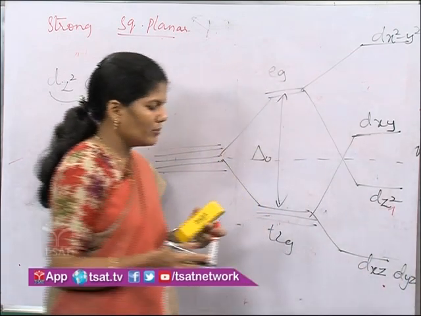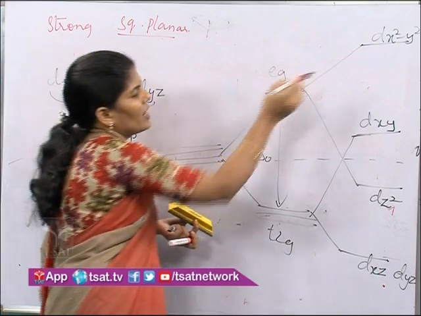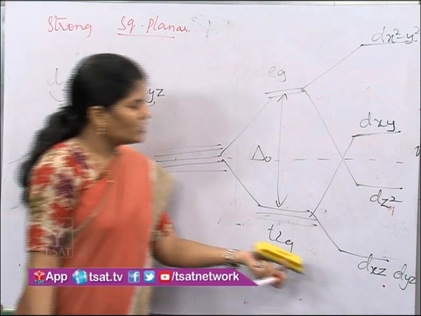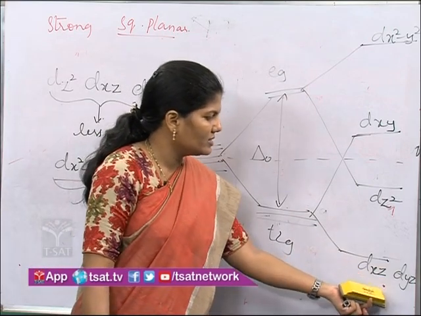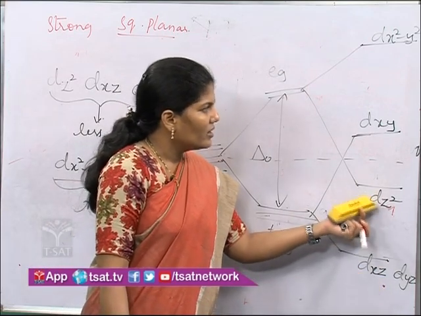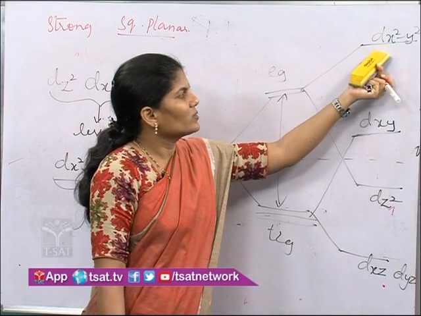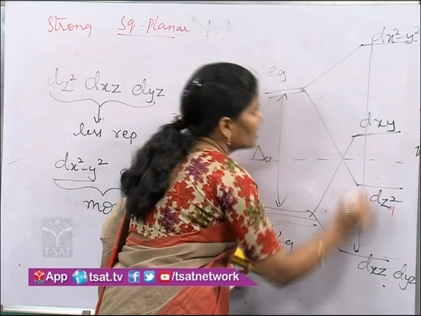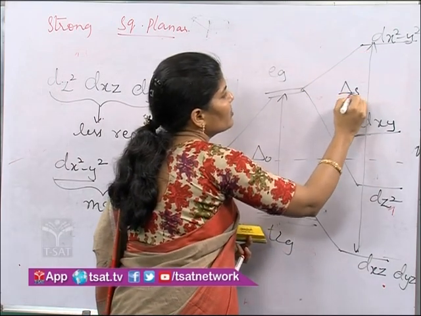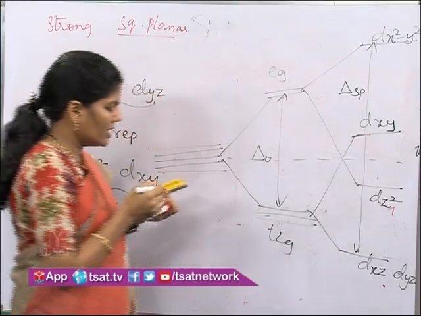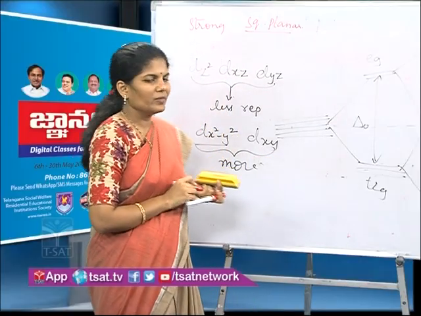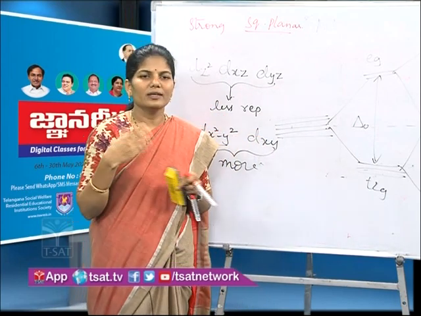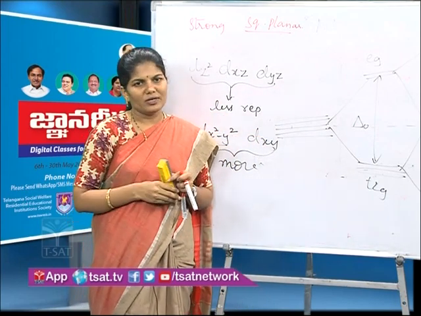So this is the splitting pattern. The highest energy orbital is dx square minus y square. The lowest energy orbitals are dxz and dyz. Next comes dz square, next dxy, then dx square minus y square. The energy difference between these two is given by delta sp, the square planar splitting energy. So this is about the splitting pattern in octahedral, tetrahedral and square planar geometry.